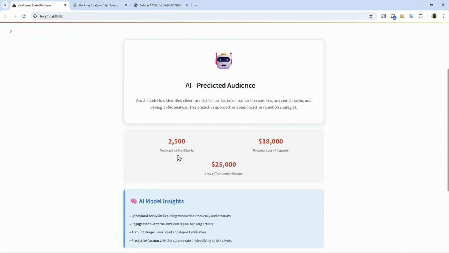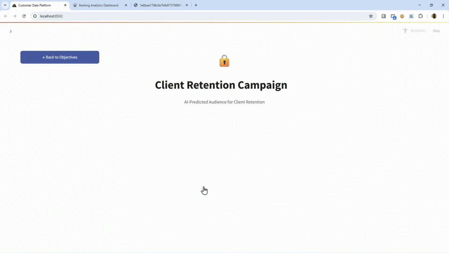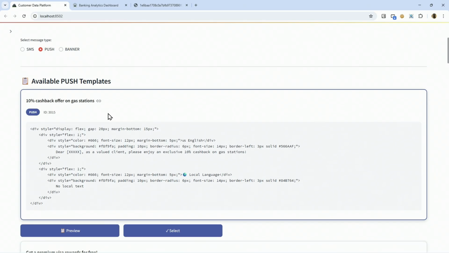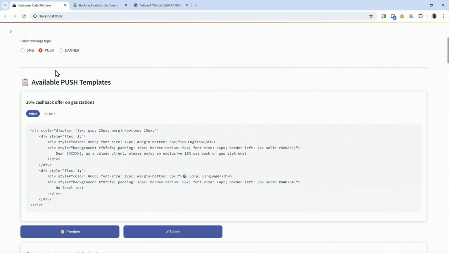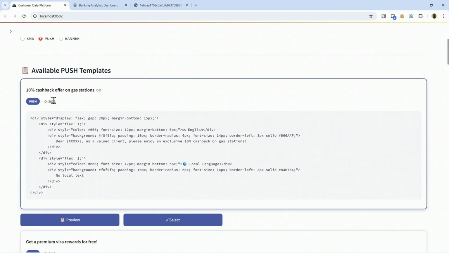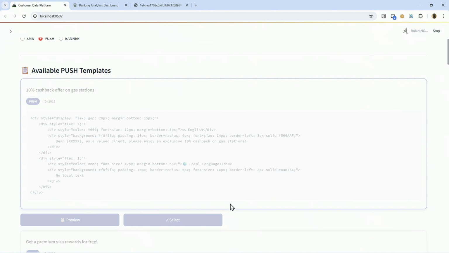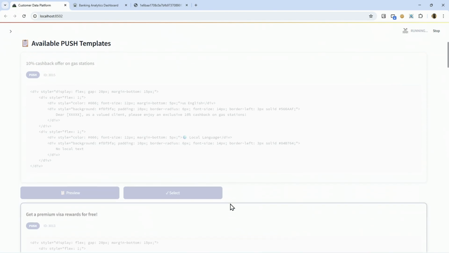So as we can see, our AI model has predicted 2,500 clients at risk of leaving your bank. So we pick this audience. Then we move to the message section. Here, we can pick from pre-built messages, we can customize them, or we can build new messages from scratch. In this case, because it's a churn problem, we're going to pick a push notification, and we're going to pick 10% cashback on all gas stations. So after picking the message, we're moving to the last section. This is where we set the dates for the campaign to run.